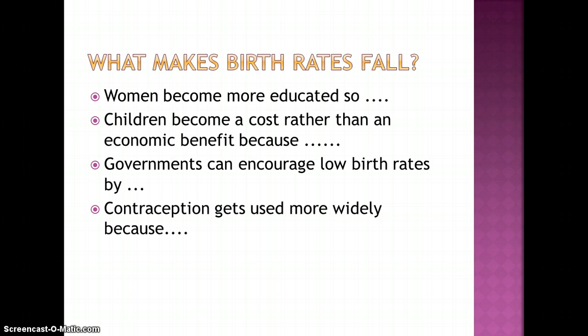Governments can encourage low birth rates by supporting people to have smaller families. Everyone's familiar with China's one-child policy, where they put into place a lot of strategies to reduce the birth rate, such as people not getting married till they were older. If you had one child, you would get free healthcare, free education, and bonuses at work, that sort of thing.